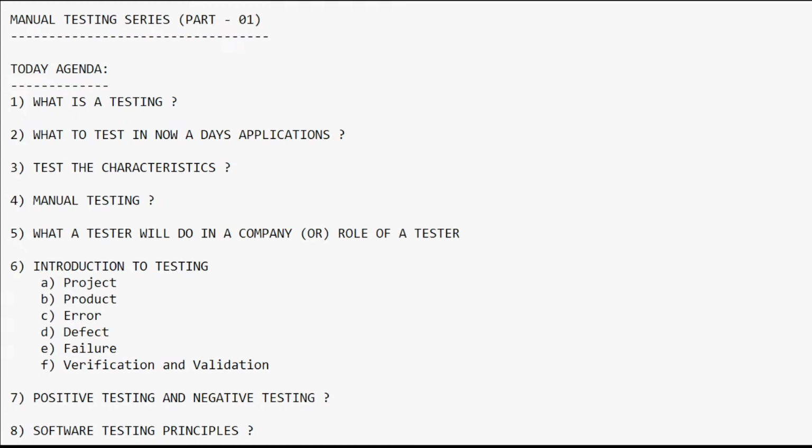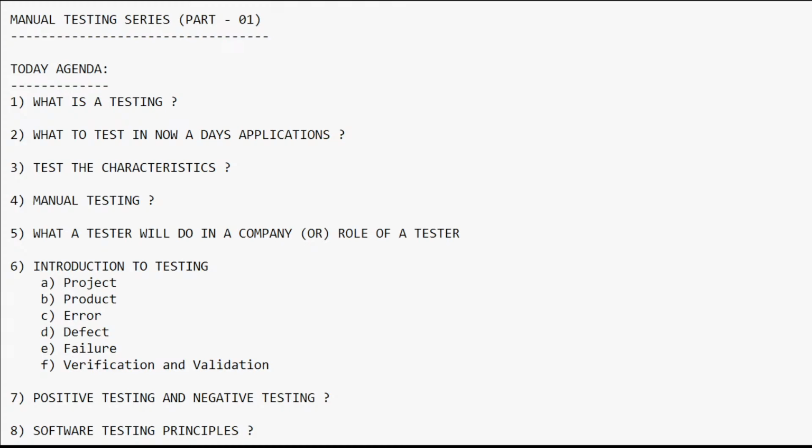And the next one, as a tester I need to do some retesting and regression testing as well. We go for retesting when the developer fixes that particular defect and provides fixes for the defect I assigned to him. At that time I am going to retest, one more time, whether that defect is reproducible or not.